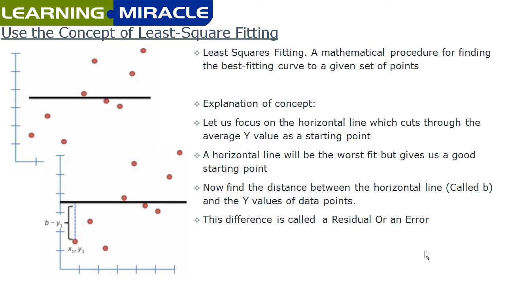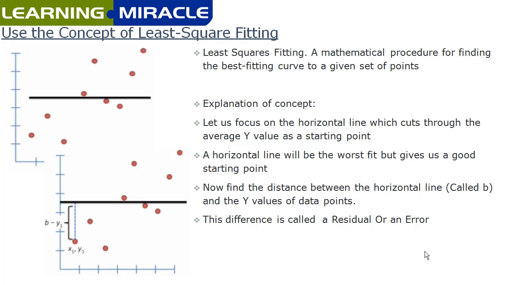We will determine this line of worst fit by deriving the average value of all the price points in this data. So what we'll do is take the average of all the y values or the price values of all the points in the data sample and draw a horizontal line through it. Intuitively, we will see that this line is the worst fitting line, but it gives us a good starting point. Now, once we have this horizontal line in place, we will find the distance between the horizontal line and the y values of all the data points. And we call this value a residual or an error.